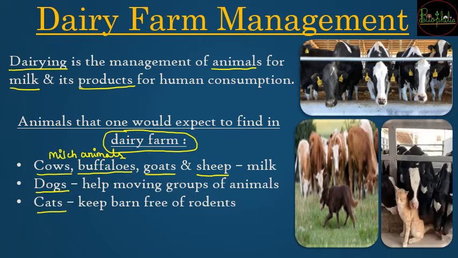अब dogs को क्यों रखते हैं? Because when you are going to take your milch animals for grazing, तो open pastures पे जब आप उन्हें छोड़ोगे, so when those cows and buffaloes move, your dog is going to help them move around the different pasture land. So dog is going to be the guard, or you can say he is going to be the herd leader kind of, जो help करेगा to the owner so that the entire group of animals can move successfully from one pasture land to the other and come back to the farm safely. So dogs are going to be for that reason.